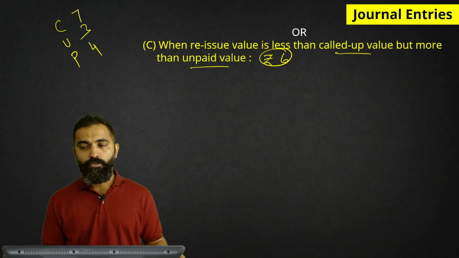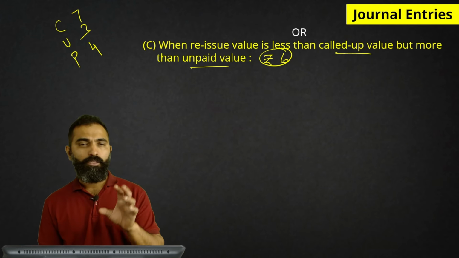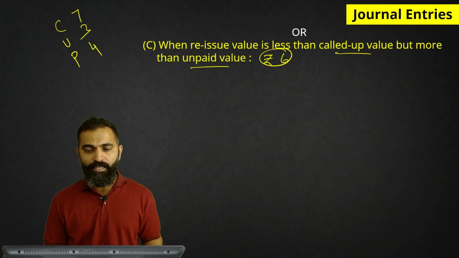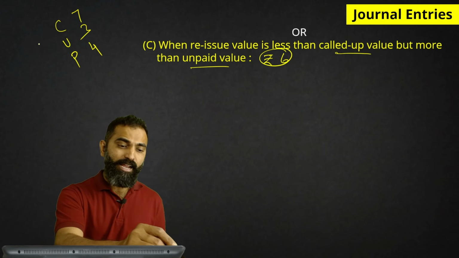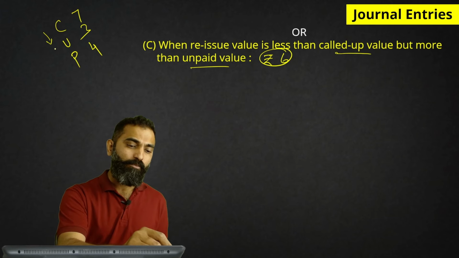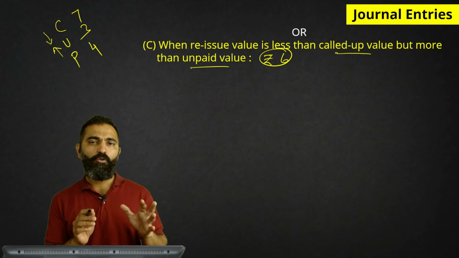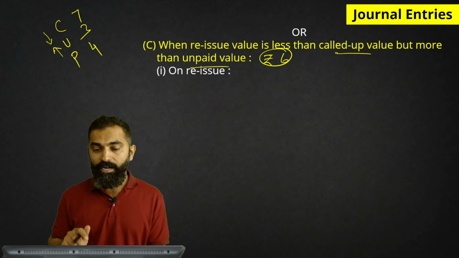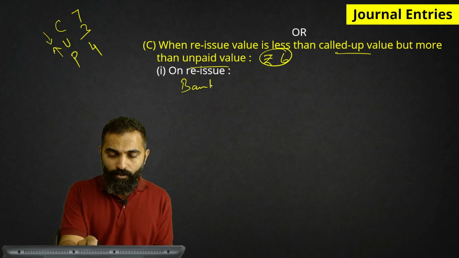Okay. So we are assuming that the reissue value is at rupees 6, because our case 3 or C is saying that the reissue value is less than called up, that is less than 7, but more than unpaid, that is more than 3. So we are assuming the amount to be 6. So, okay, entry for reissue. How much will come in our bank account?